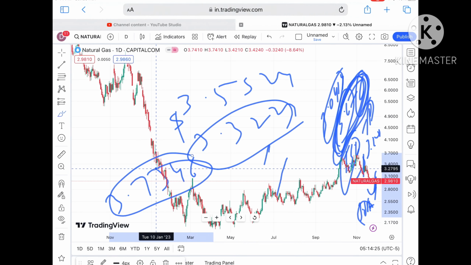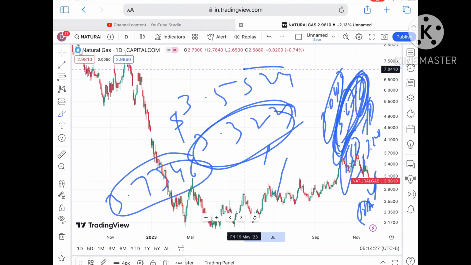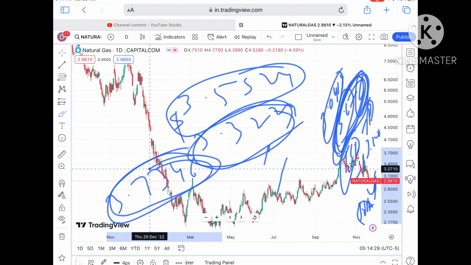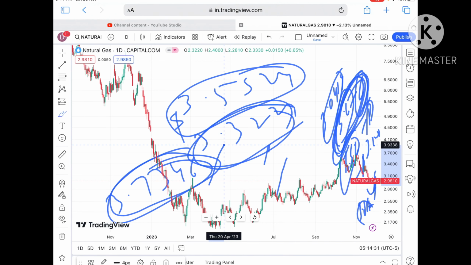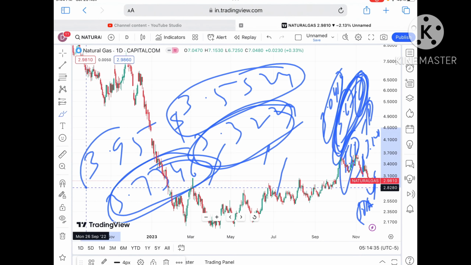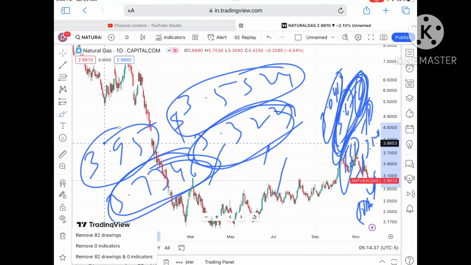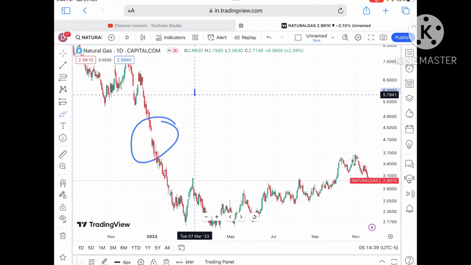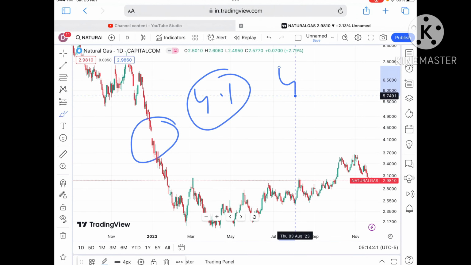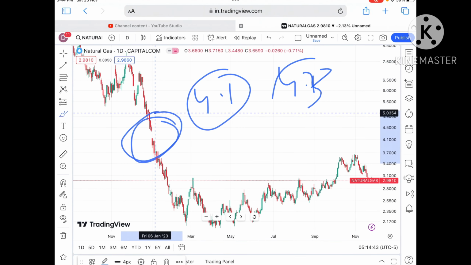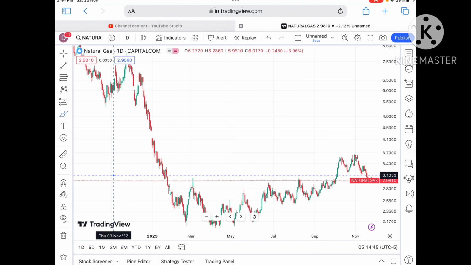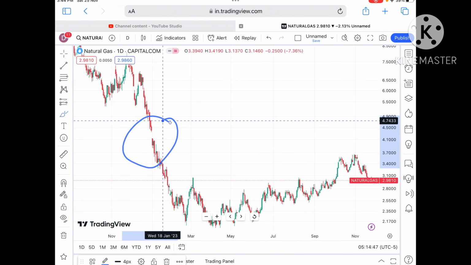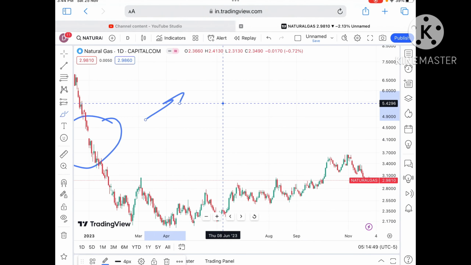After $3.3 we can see a level of 3.5, and from there a level of $3.736, and once it started going above this level we can see a level of 3.95. See, this is the level. If it started going above this level, we can see it will go in this range, because there is a gap in this particular zone. So chances are high this gap can be filled and a further upside movement we can see.